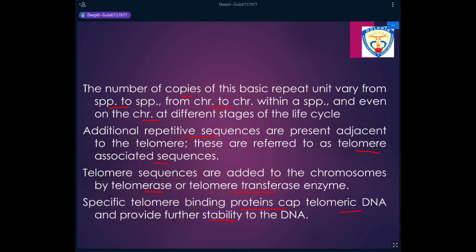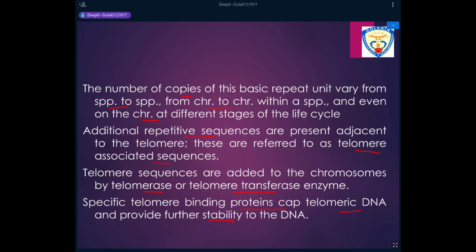So one thing, we have a DNA molecule to which certain specific sequences are added. Those specific sequences are known as telomeres or telomeric sequences. The enzyme that adds these sequences are the telomerase enzymes or the telomere transferase enzymes.